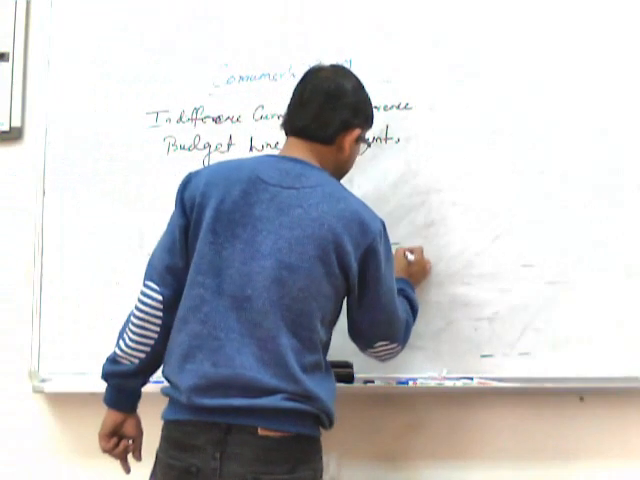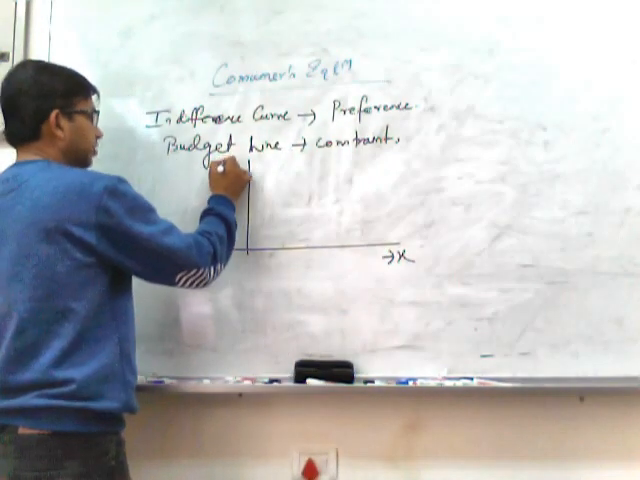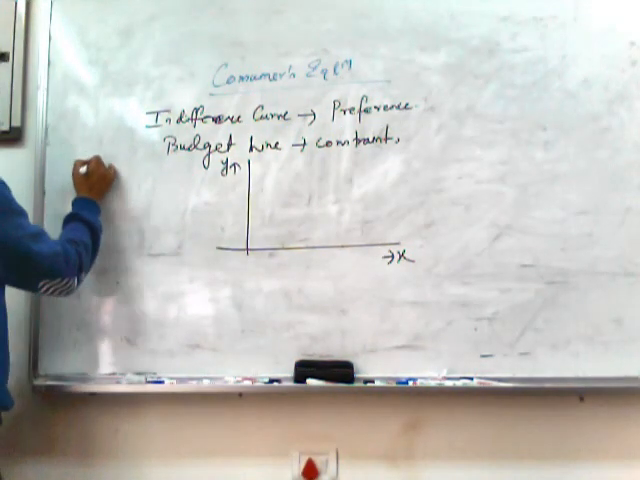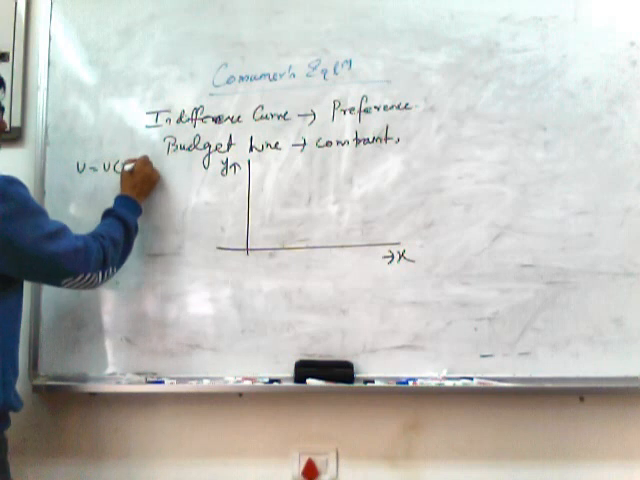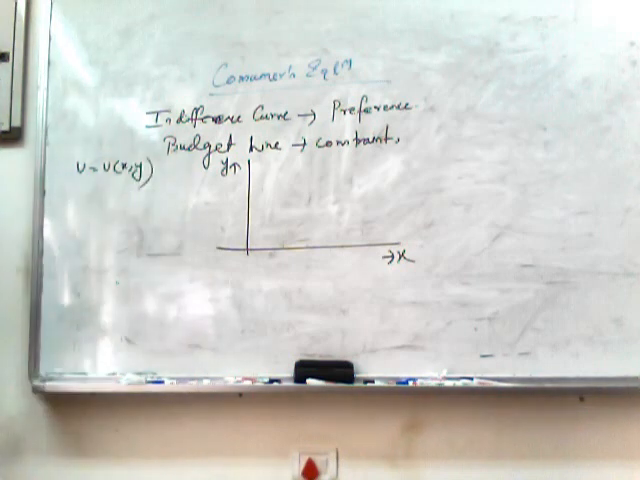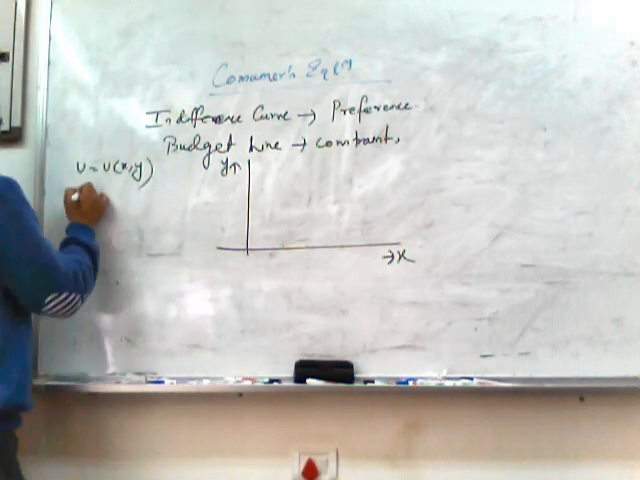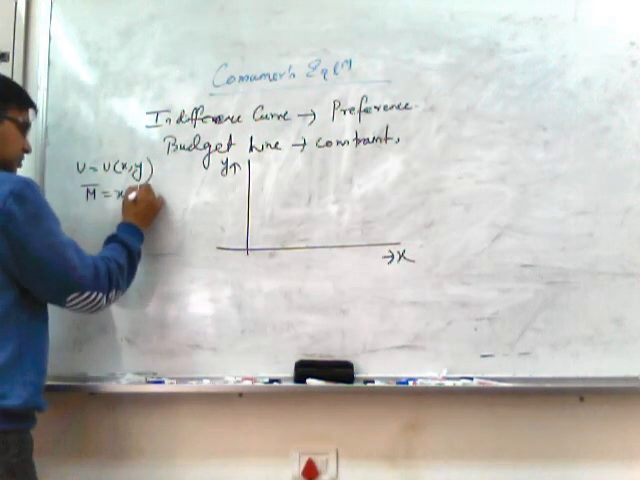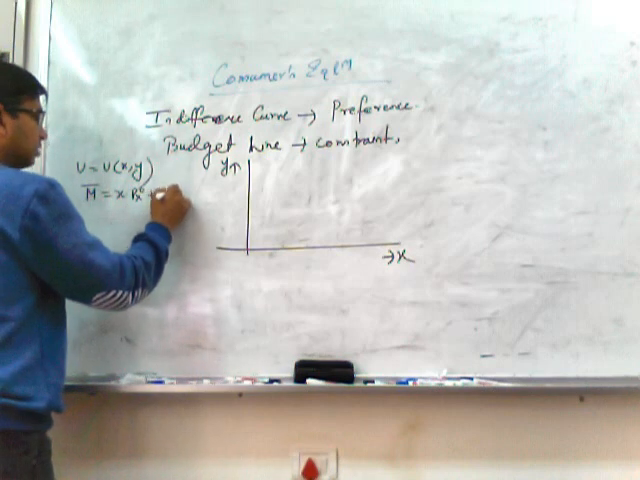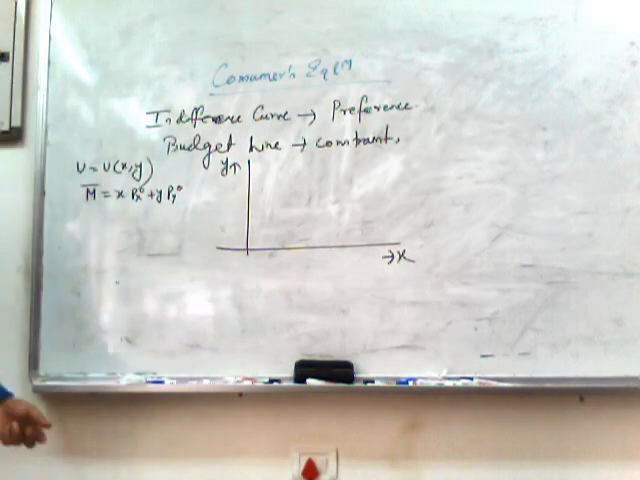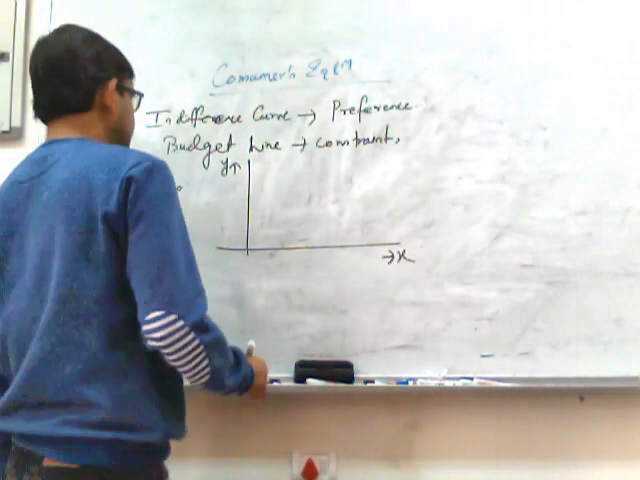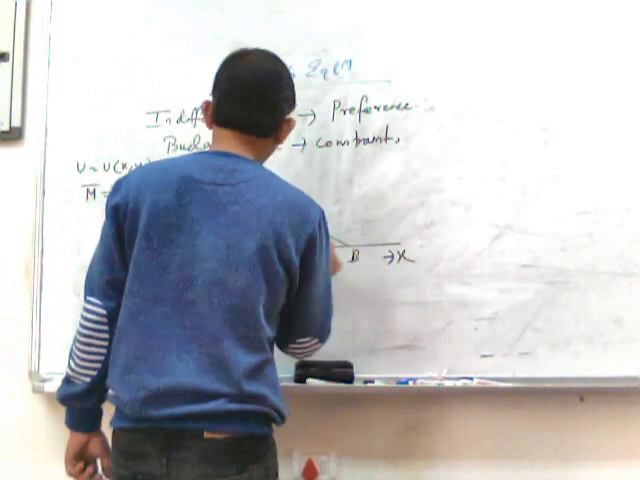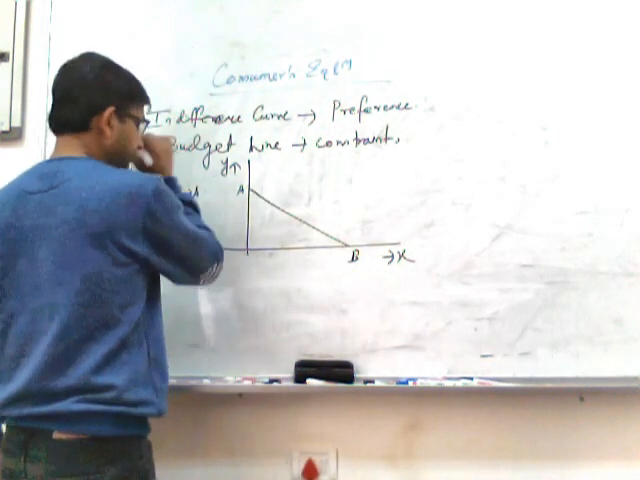In the horizontal axis we measure X, in the vertical axis we measure Y. Let us consider that the utility function is U(X,Y), which is represented by a set of indifference curves, and the budget equation is given as M bar equals X into Px0 plus Y into Py0, which is represented by the budget line. Let us consider AB is the budget line which represents this budget constraint.